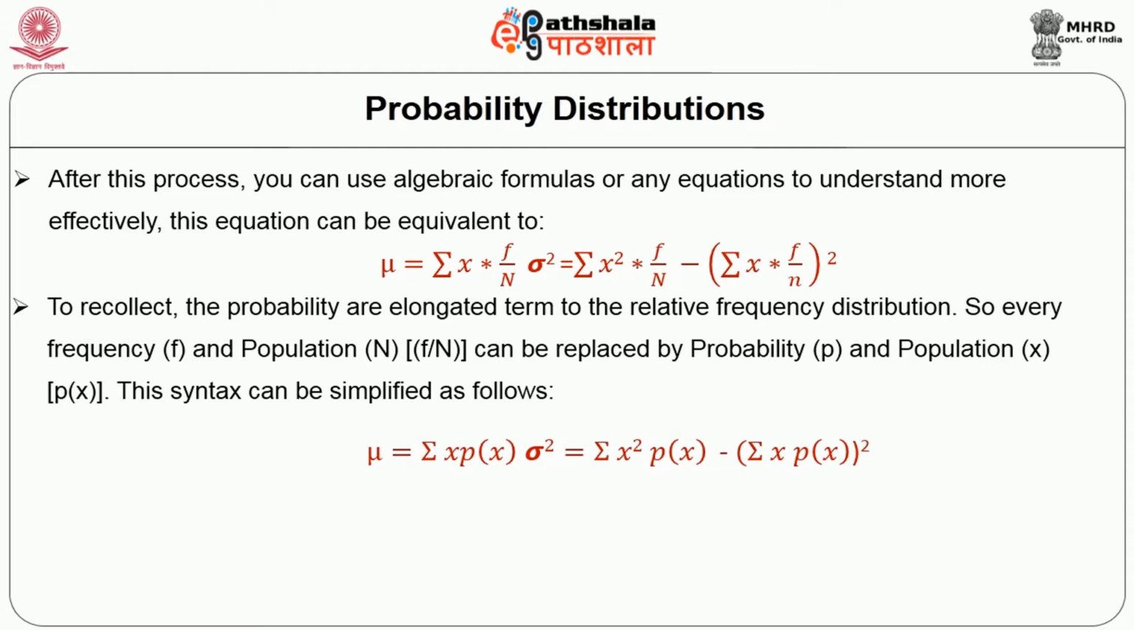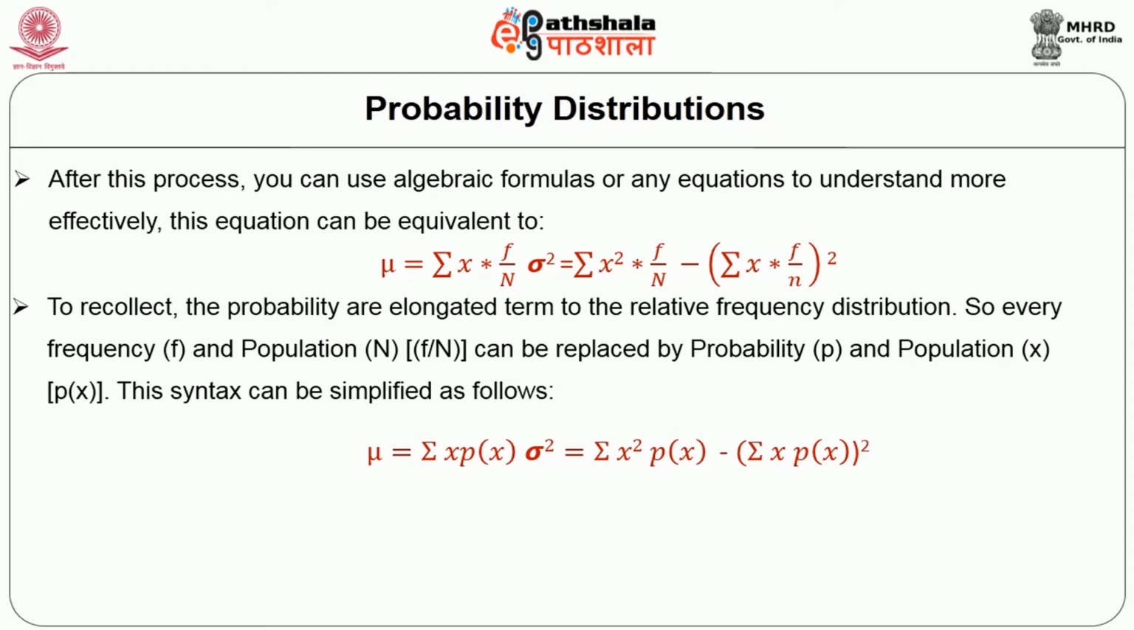So every frequency is represented by f and the population is represented by n. So frequency divided by n can be replaced by p, that is probability. So it is represented like the probability of x. That means it is represented as p(x), the probability function of x. This syntax can be more simplified. So look at this formula, that is the simplified form of the probability distribution.